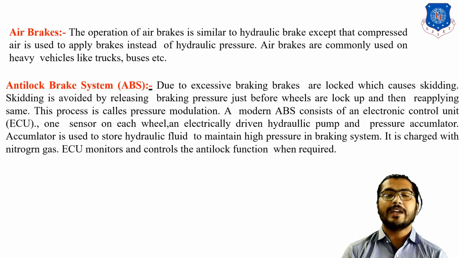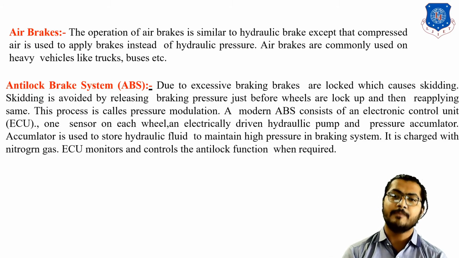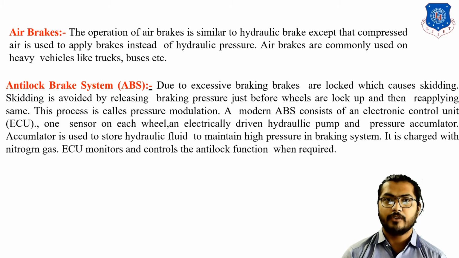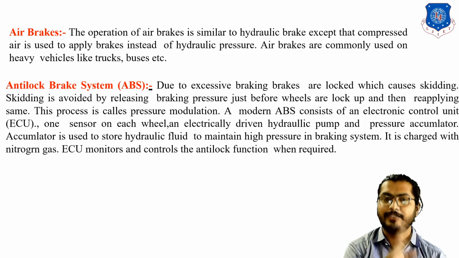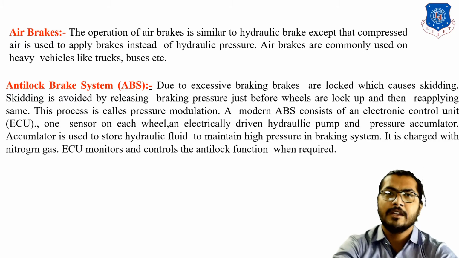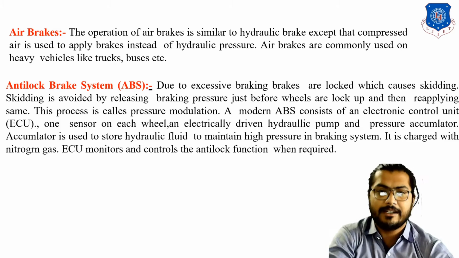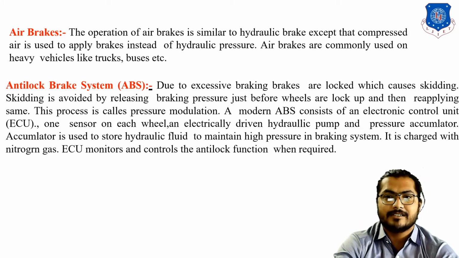Due to excessive braking, your wheel will be locked if an ABS system is not introduced in your vehicle. So we use the anti-lock braking system. What is the difference from other brakes? Due to excessive braking, your wheel is locked, which causes skidding.